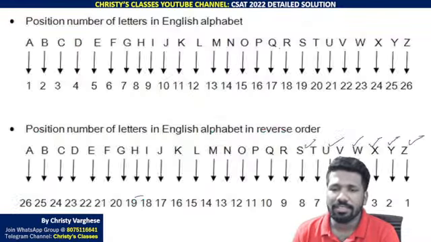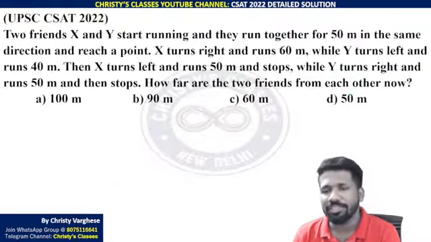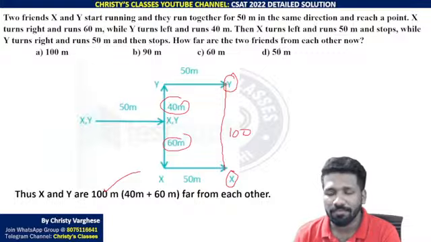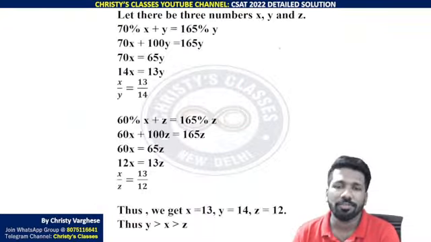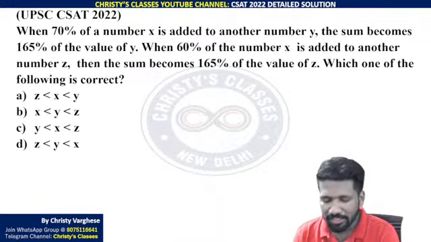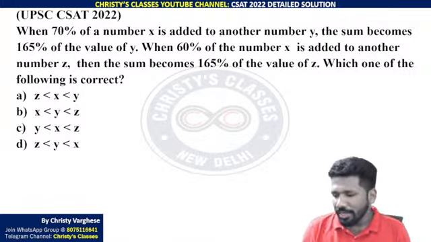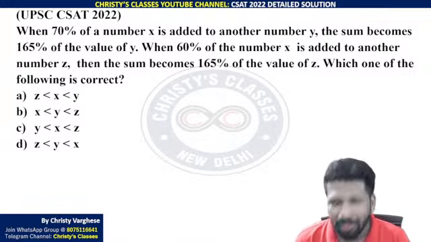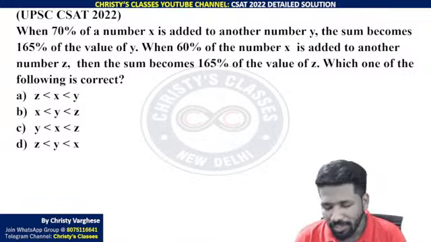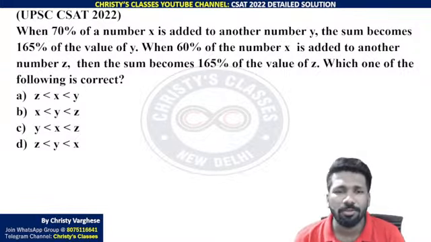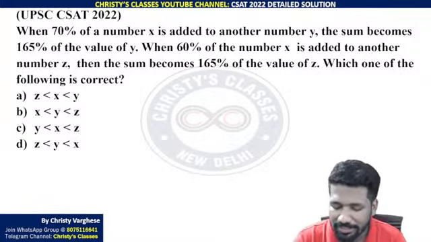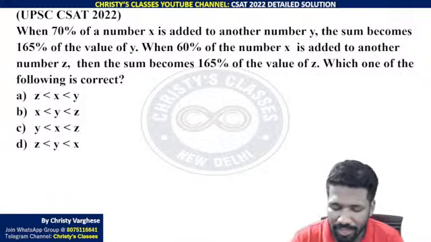So that itself gave you almost 15 questions. 15 questions means 15 into 2.5 marks you are getting. That is 37.5 marks you have already got. 67 is the marks that you need to qualify, right? So that is why I told you, reasoning alone you cannot clear the exam. Quant also you need, in my opinion, comprehension also you should get some marks at least. That is an ideal way.